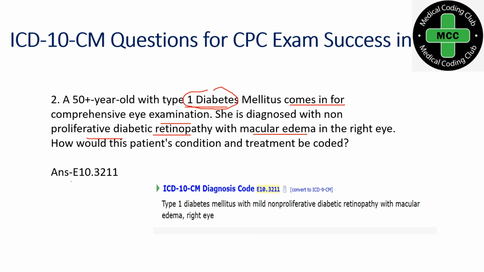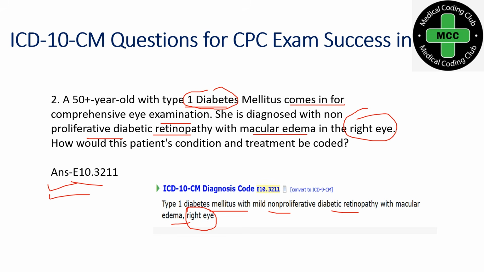You have to select E10.3211, which clearly says type 1 diabetes mellitus with mild non-proliferative diabetic retinopathy with macular edema, and the location is right eye. So this will be the correct answer for this question.